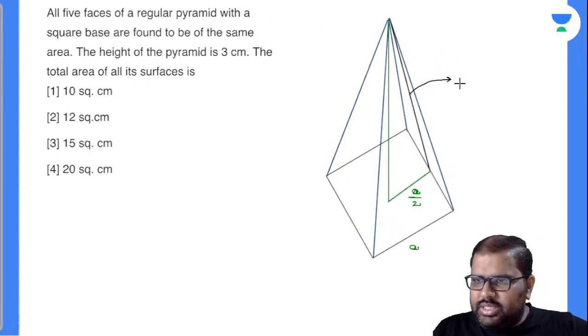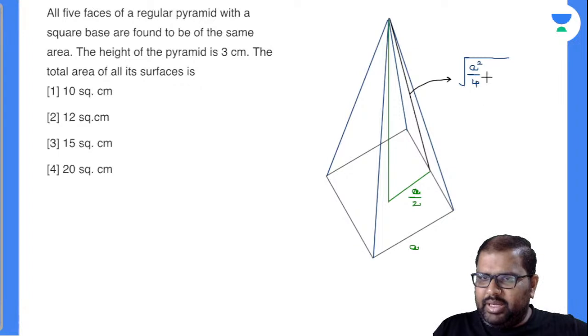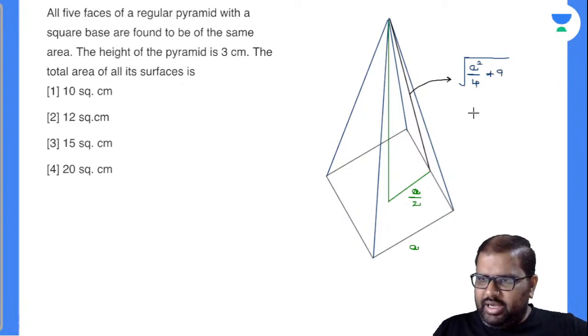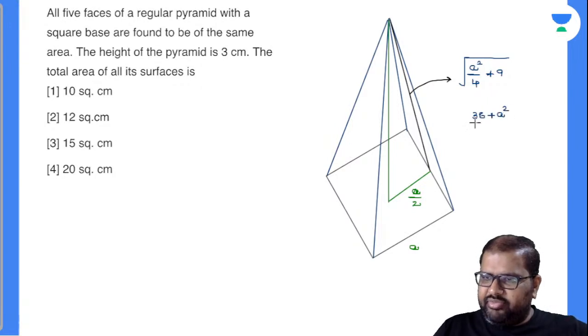So this value is nothing but equal to root of a square by 4 plus the height of the pyramid, which is given as 3 square, 9. So finally the slant height of the pyramid is root of 36 plus a square by 4 over 4.